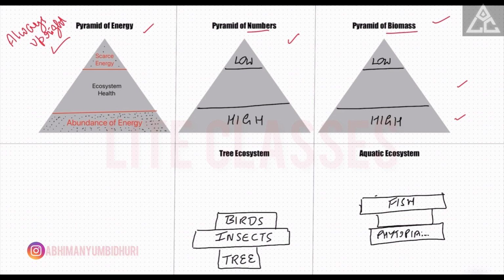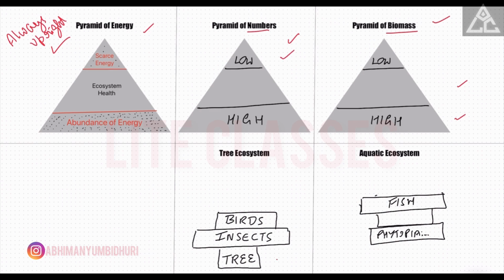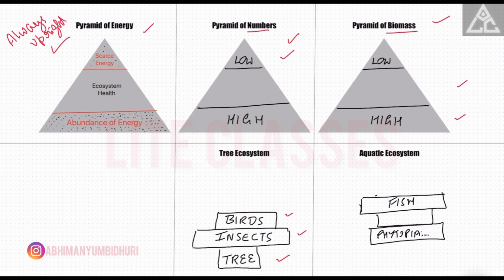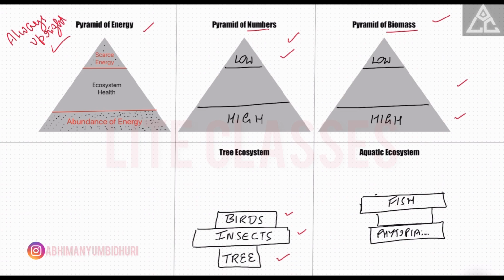For example, unlike the pyramid of energy, which typically narrows as we ascend the trophic level, the pyramid of number can vary in shape. Consider a tree as our producer. It supports numerous herbivores like insects, which in turn can sustain a smaller population of predators such as birds. In this case, the pyramid of number may not have the classical pyramidal shape but could resemble an inverted pyramid, a column, or even an irregular shape depending on the specific ecosystem.